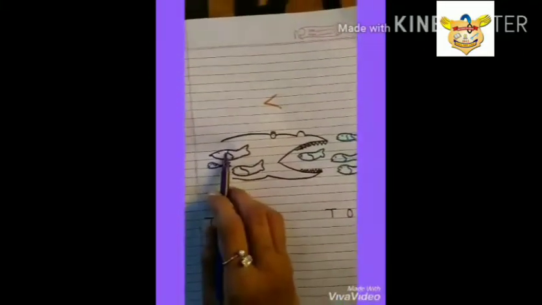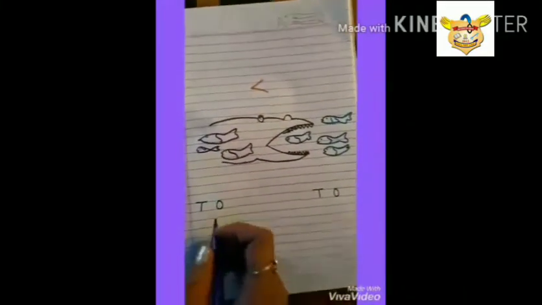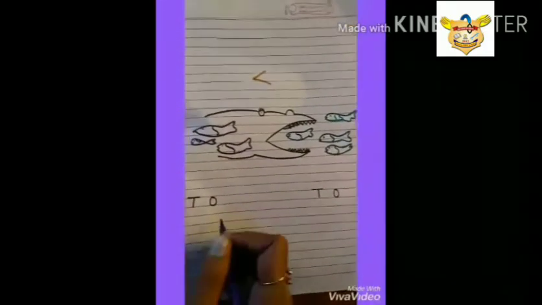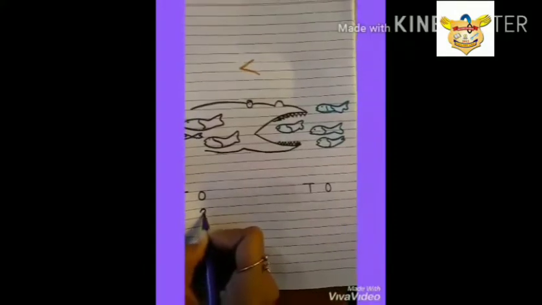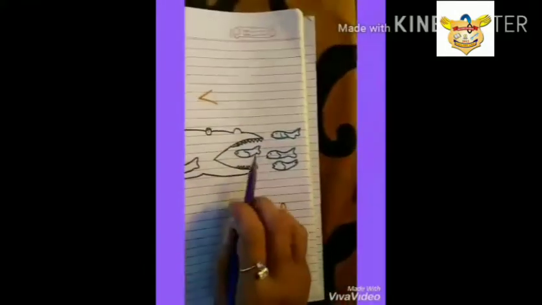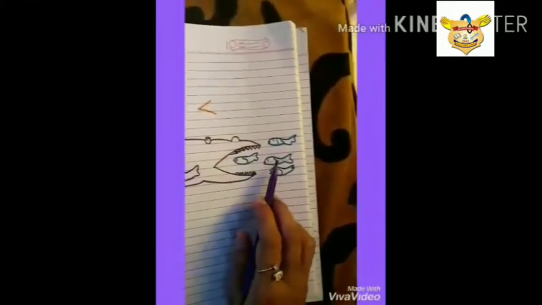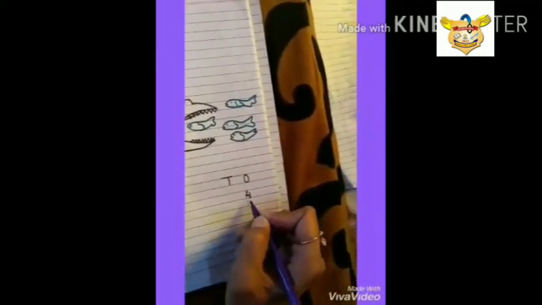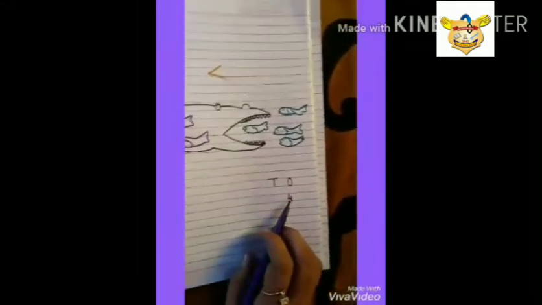1, 2, 3. 3. Where do I put 3? Remember na? O means ones, T means tens. I put 3 under 1's place. Okay. Now count with me. 1, 2, 3, 4. 4 under 1's place. Okay. Because 4 is a single digit number.